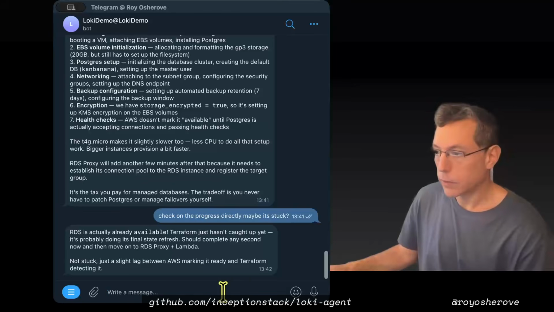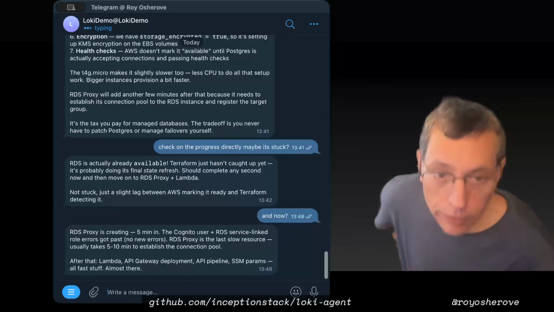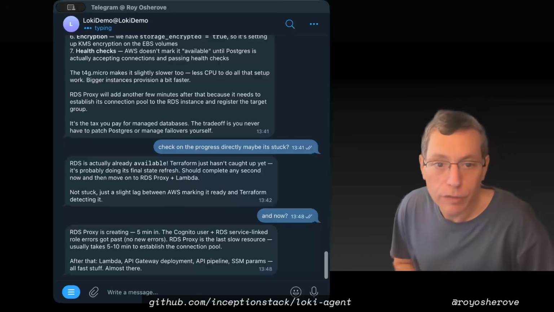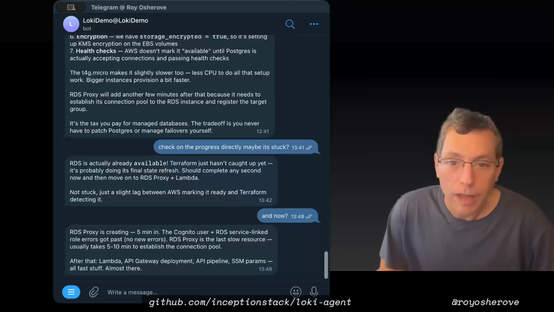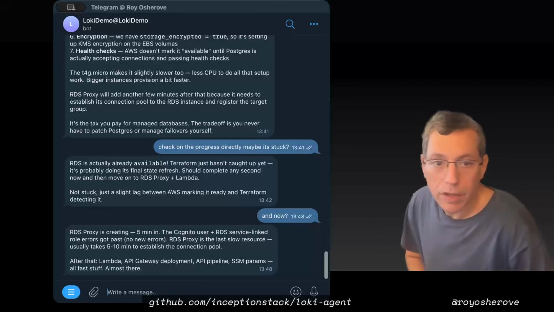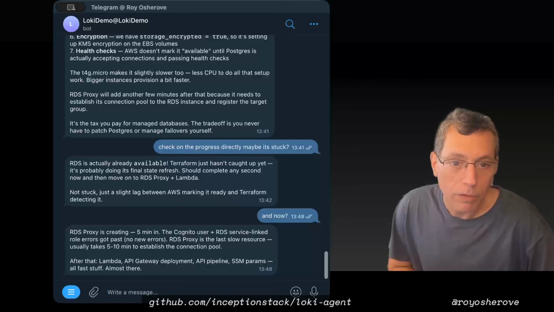Back to my work. Okay, let's check on it now. Okay, RDS proxy. So it moved on to RDS proxy. The Cognito user and RDS service linked role errors got passed. Okay, RDS proxy is the last slow resource. That's fine. And after that, Lambda, API gateway deployment, API pipeline, SSM params, all fast stuff.